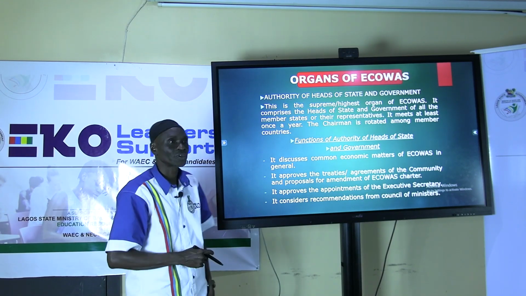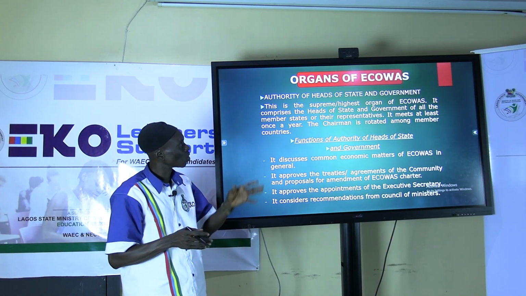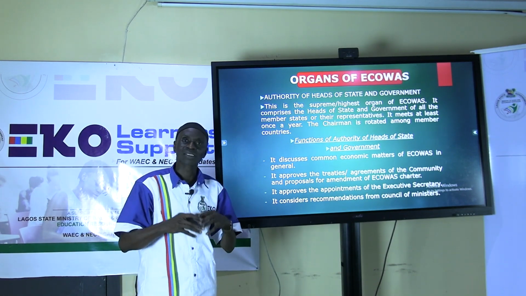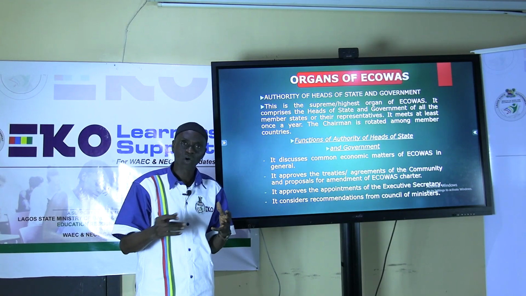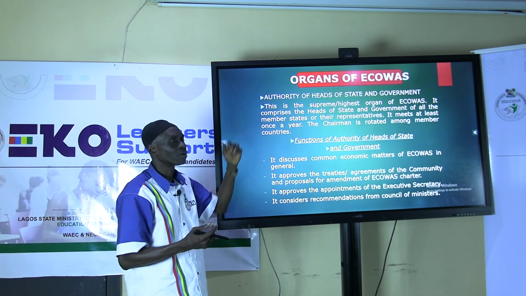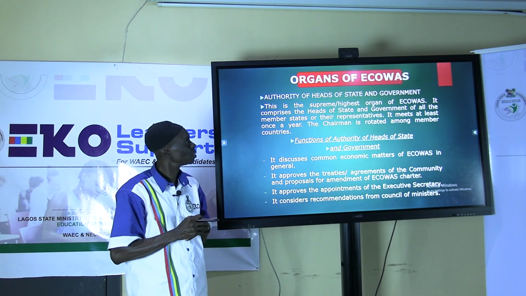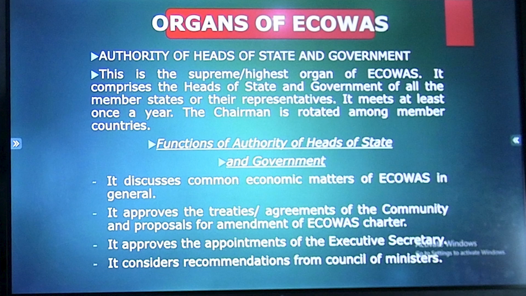Let's go to organs of ECOWAS. There are mainly organs of ECOWAS that were established, offices that were created to move for achievement of the objectives and goals of ECOWAS. Number one, we have the Authority of Heads of State and Government. That is the highest organ of ECOWAS.